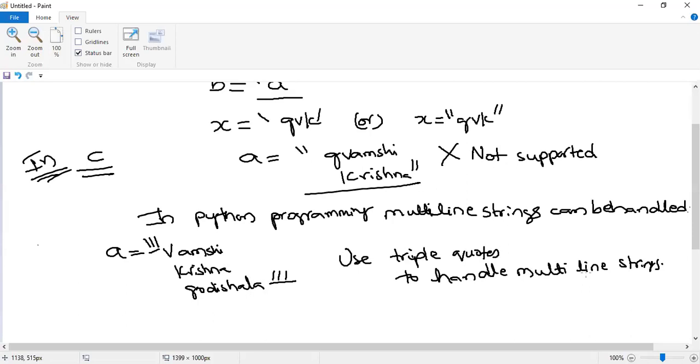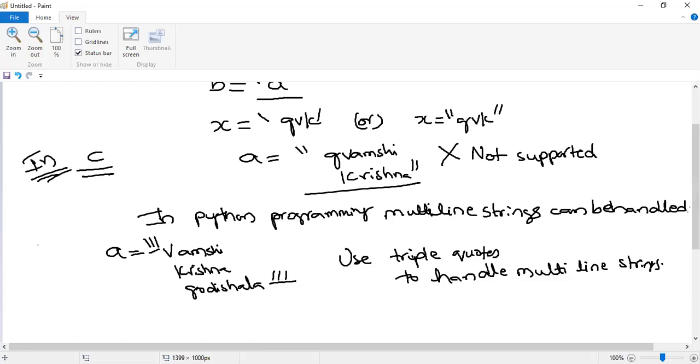Please make a note of everything which was going on in the session. Please remember, guys, points to be noted. While listening to the class, please make a note of everything. Is it clear? Yes, sir. So how are we handling multi-line strings in Python programming language, guys? Using triple quotes.